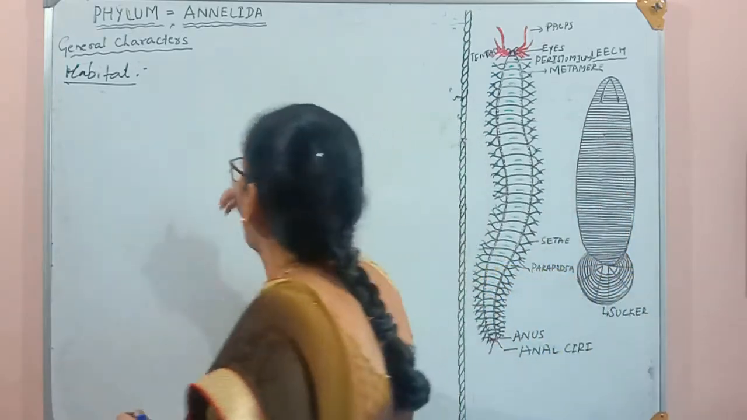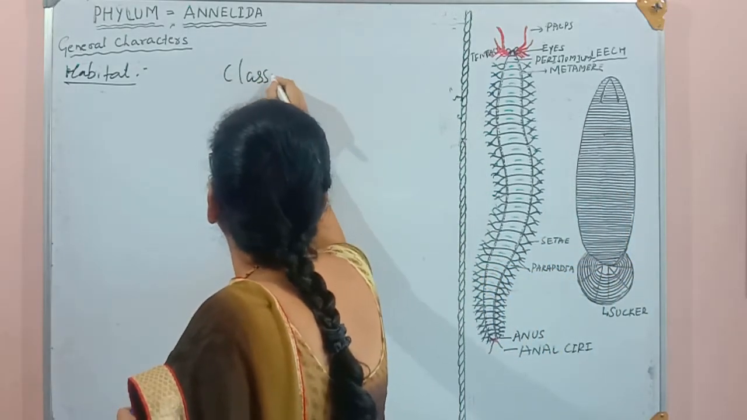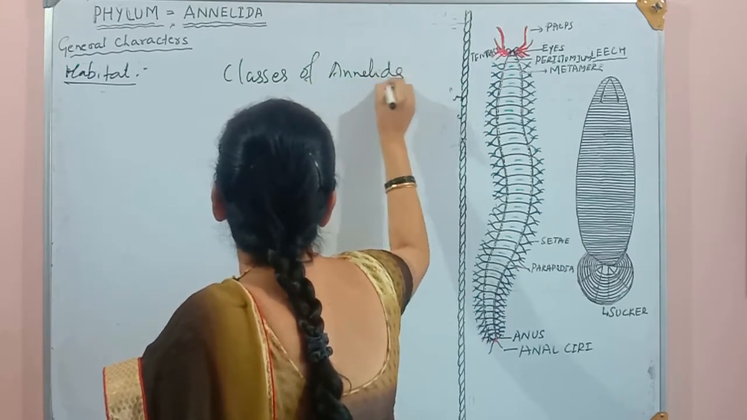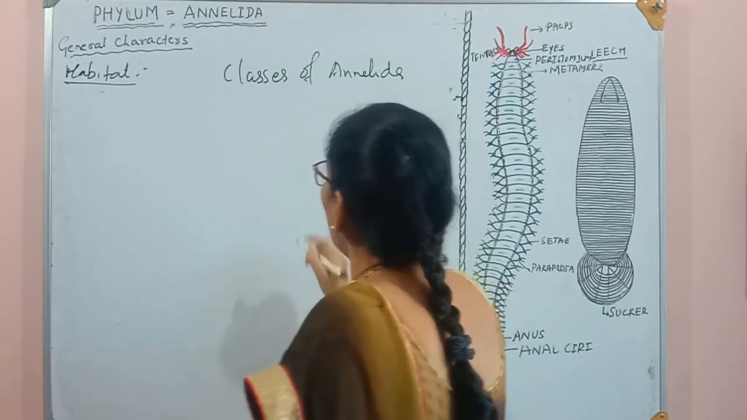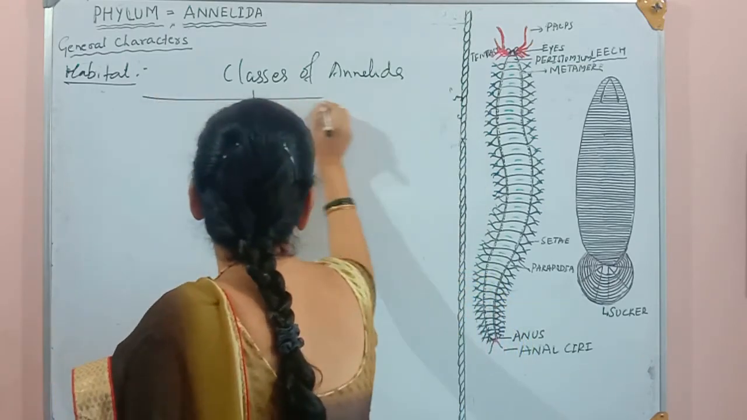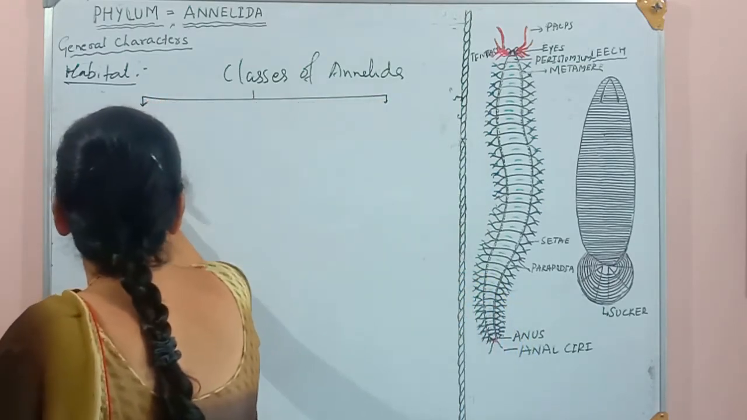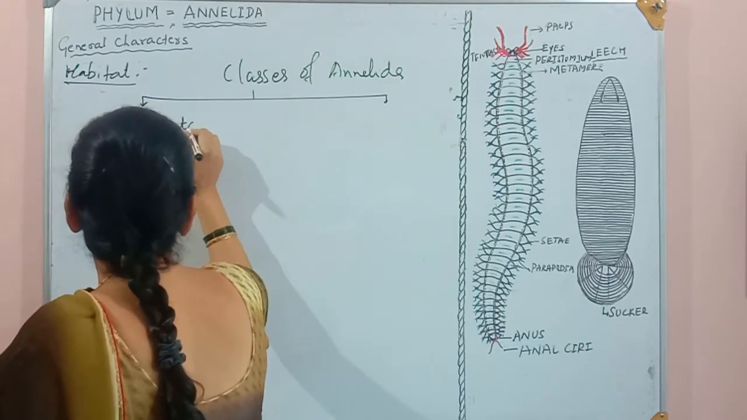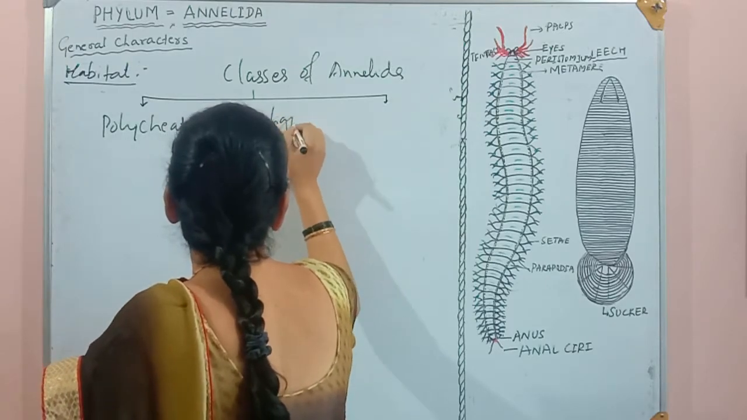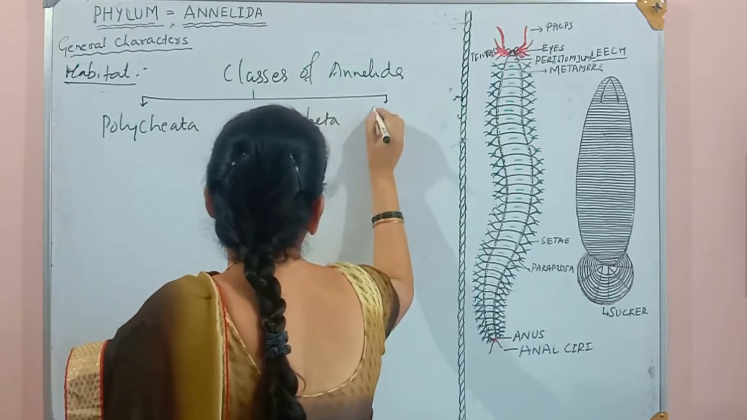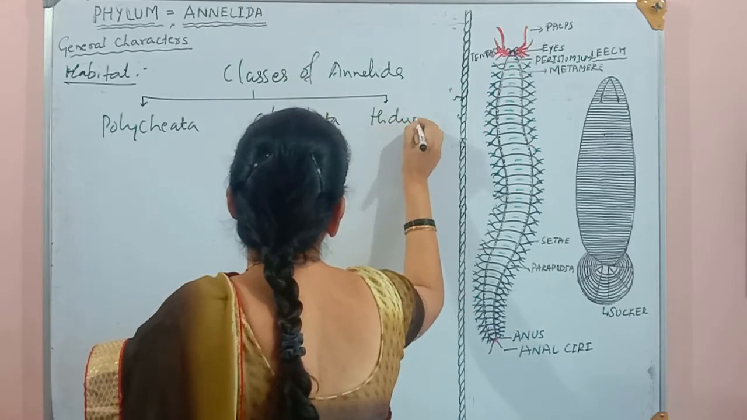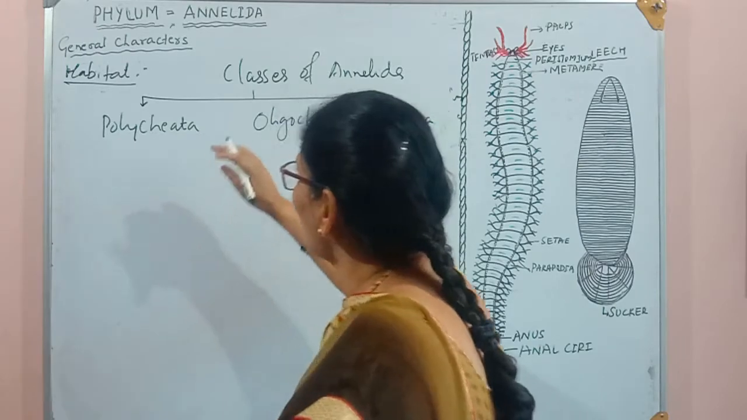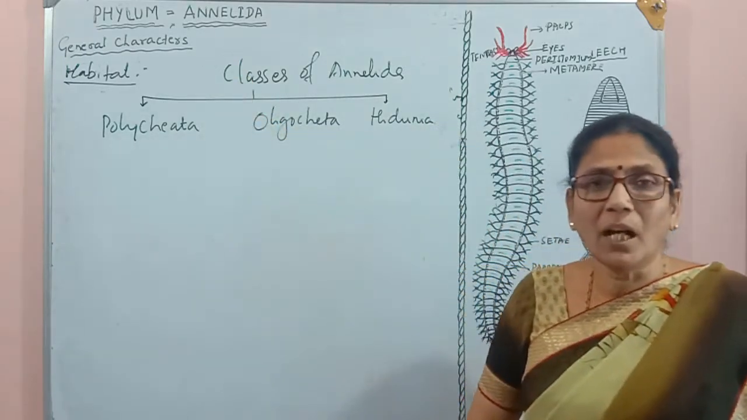Let us see the classes of Annelida. Annelida is divided into three classes. The first class is Polychaeta, then Oligochaeta, and Hirudinea. So these are the three classes which come under the phylum Annelida.